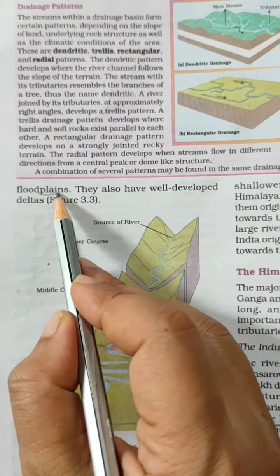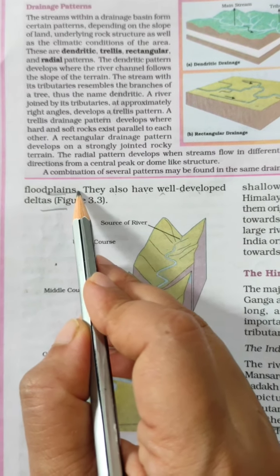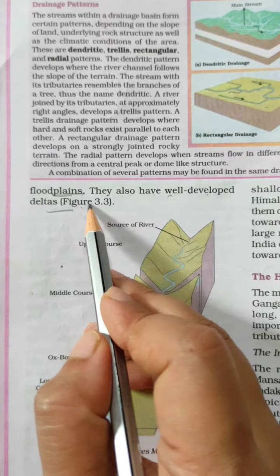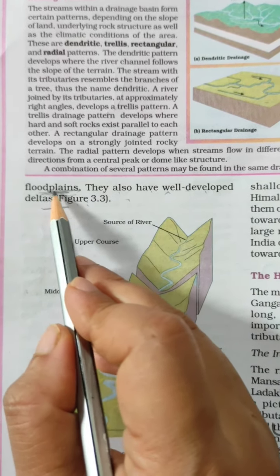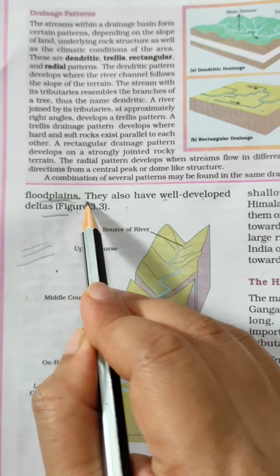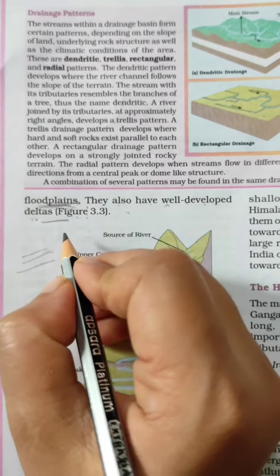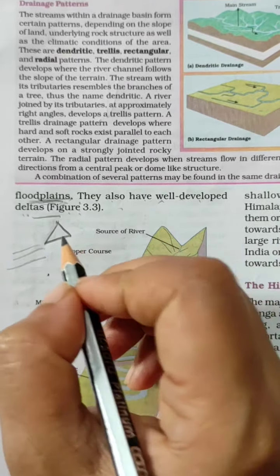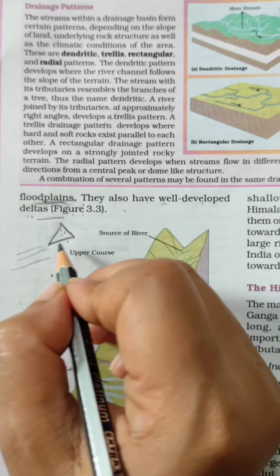In the floodplains, they also have well-developed deltas. In the lower portion, when the rivers start depositing their sediments, they form floodplains. Floodplains are the plains which are formed due to flooding of the river. And after that, the next important feature is delta. Delta is a triangular-shaped landmass which is formed at the mouth of the river near the ocean or the sea.